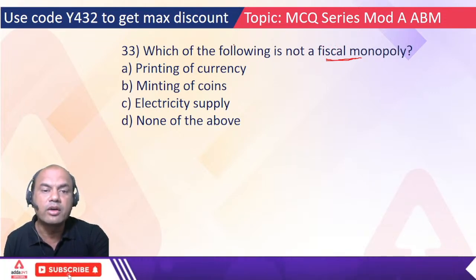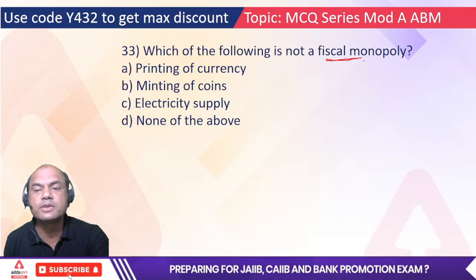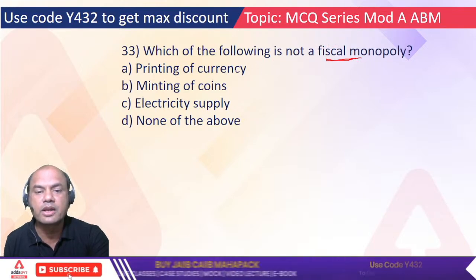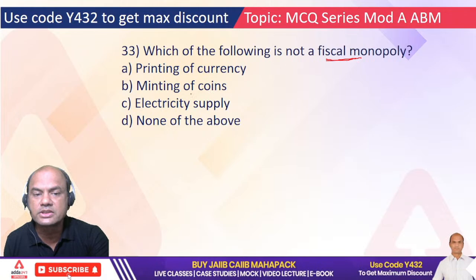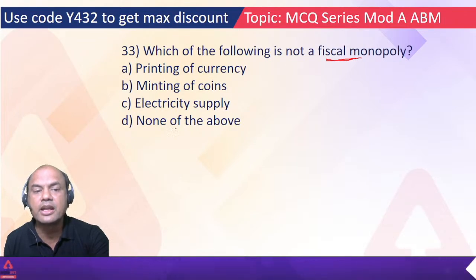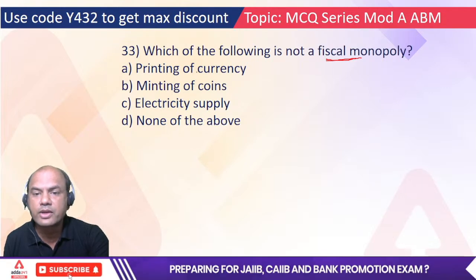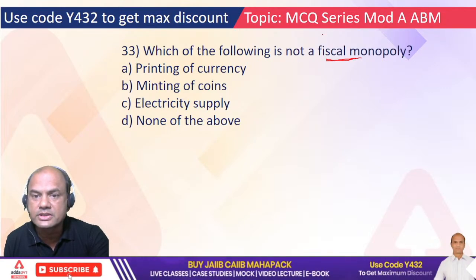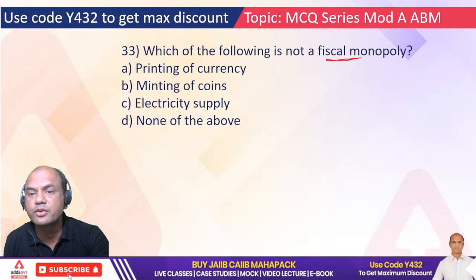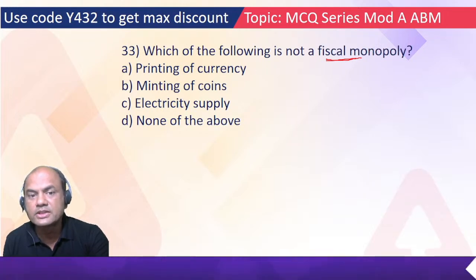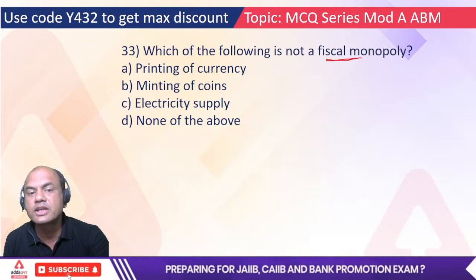So now, which of the following is not a fiscal monopoly? Printing of currencies, minting of coins, electricity supply, or none of the above. So what is the correct one? Fiscal monopoly means in the hands of the government. So which one is not in the hands of the government, or can be separated from the government?